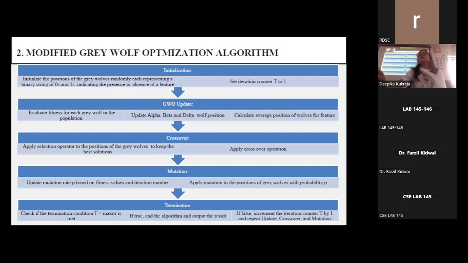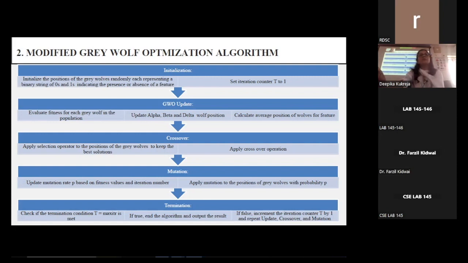The next step is the update of GWO, where we evaluate the fitness of each gray wolf in the population, update the alpha, beta, and delta wolf positions, and calculate the average position of wolves for feature selection. Crossover is then applied to the positions of the gray wolves to keep the best solutions.